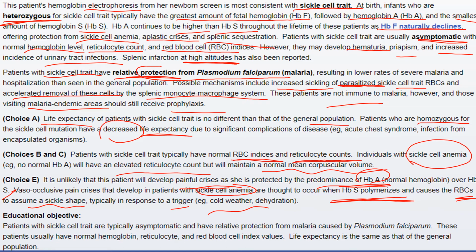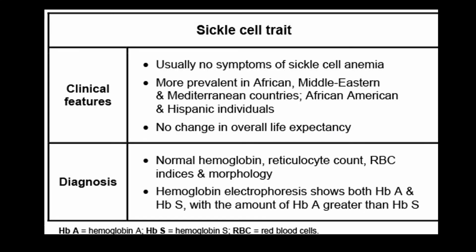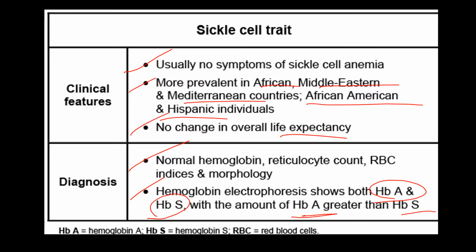So, in summary, patients with sickle cell trait are asymptomatic and relatively protected from malaria. They have normal hemoglobin, reticulocyte and red blood cell index values, and the life expectancy is also normal. The same is demonstrated in this slide: there are no symptoms, it is more prevalent in African, Middle Eastern and Mediterranean countries, with African American and Hispanic individuals involved. There is no life expectancy change, and normal Hb, reticulocyte count and RBC indices. In hemoglobin electrophoresis there is both HbA and HbS, with HbA greater than HbS.